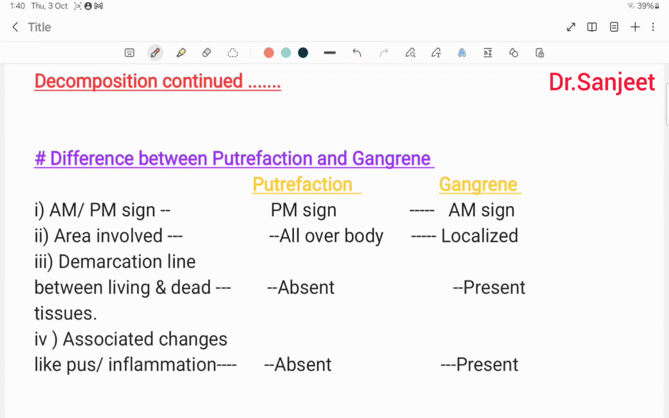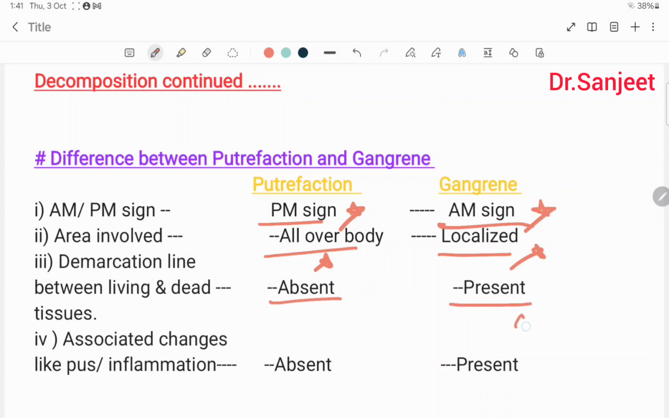Today we are going to continue the same topic, decomposition. The difference between putrefaction and gangrene. So first, putrefaction is a post-mortem sign, but gangrene is an ante-mortem sign. The area involved in putrefaction is all over the body, but in gangrene it is localized. The demarcation line between living and dead tissue is absent in putrefaction but present in gangrene. Associated changes like pus or inflammation are absent in putrefaction but present in gangrene.